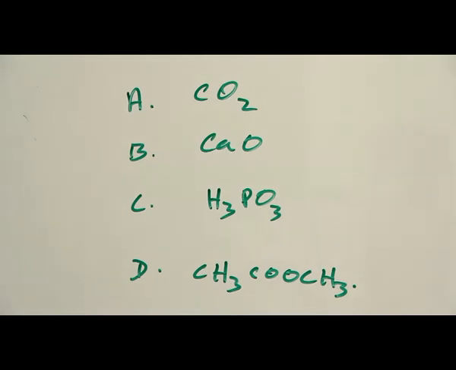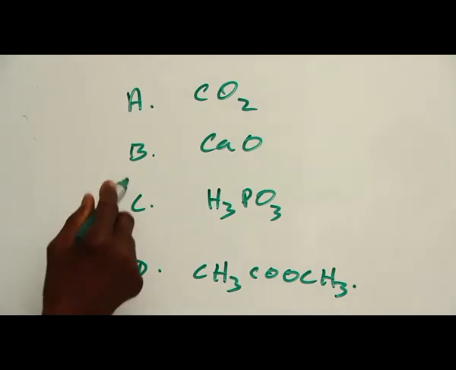C. Trioxophosphate(III) acid. This is an acid. An acid cannot be a base. D. Methyl ethanoate. Methyl ethanoate is an alkanoate, a compound formed when an alkanoic acid reacts with an alkanol. So the only correct option is calcium oxide, B.